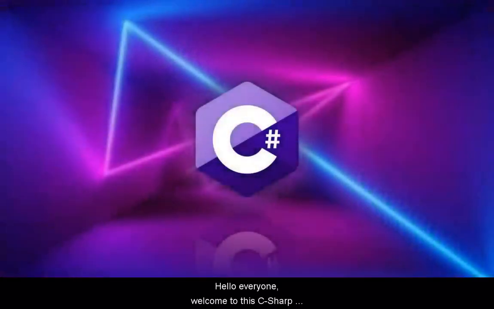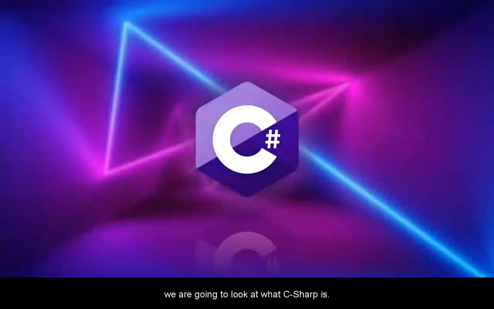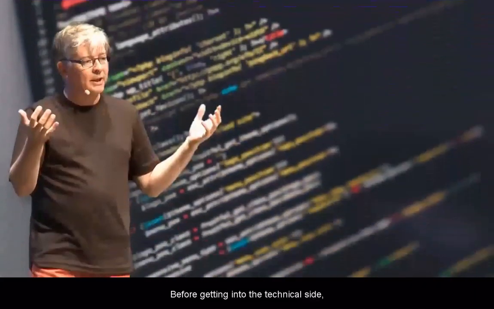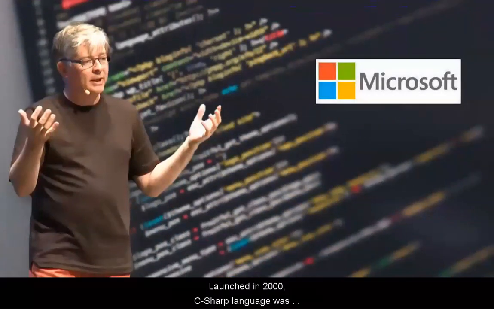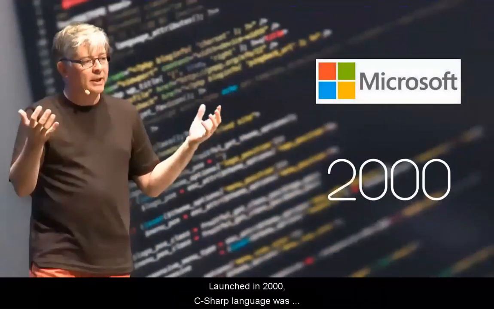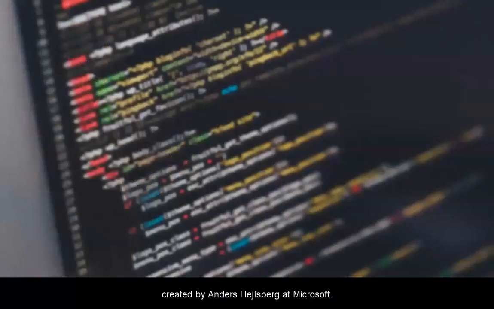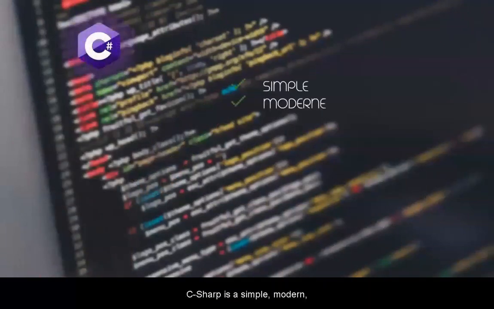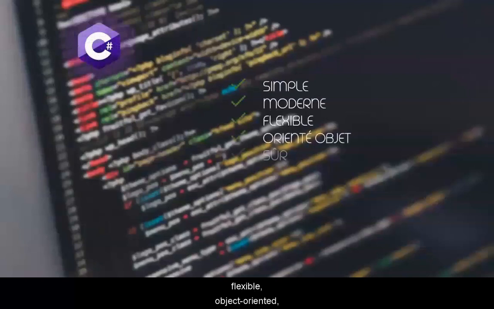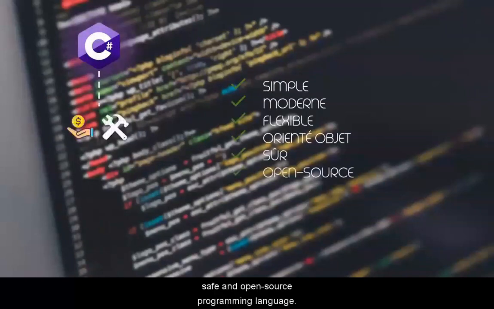Hello everyone, welcome to the C# course. First, we are going to look at what C# is. Before getting into the technical side, let's start first with a short history. Launched in 2000, C# language was created by Anders Hejlsberg and Microsoft. C# is a simple, modern, flexible, object-oriented, safe and open-source programming language.